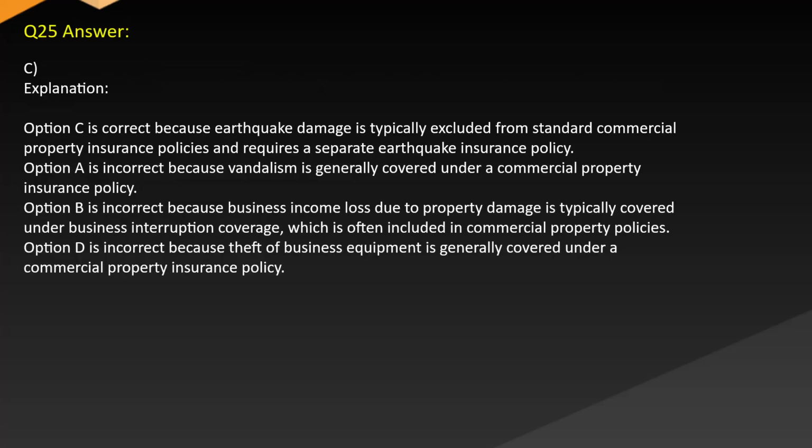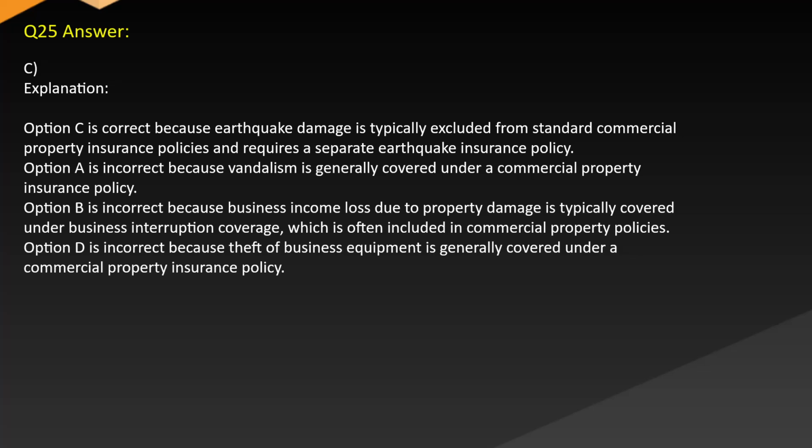Answer. C. Explanation. Option C is correct because earthquake damage is typically excluded from standard commercial property insurance policies and requires a separate earthquake insurance policy. Option A is incorrect because vandalism is generally covered under a commercial property insurance policy.